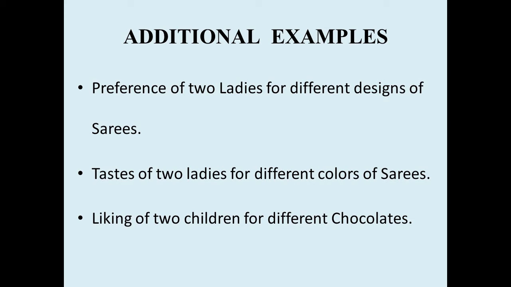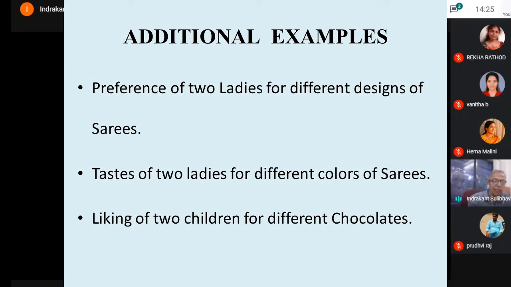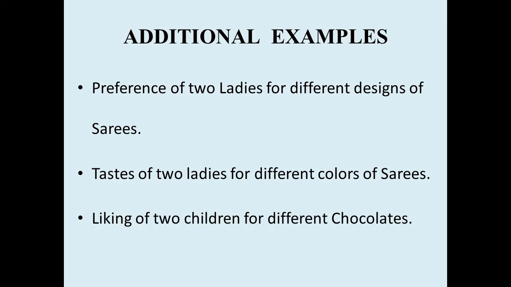So we can use Spearman rank correlation when the two characters which we are studying cannot be measured, but we can arrange them and assign ranks. We can assign preferences, taste, preference for colors, intelligence, ranking given by the two judges. All these are variables which cannot be measured, but they can be ranked. In such cases, we can use Spearman rank correlation.